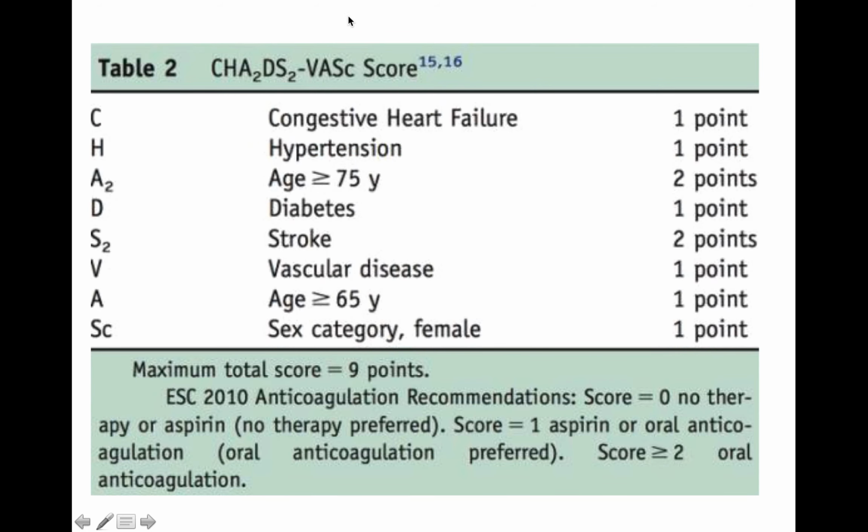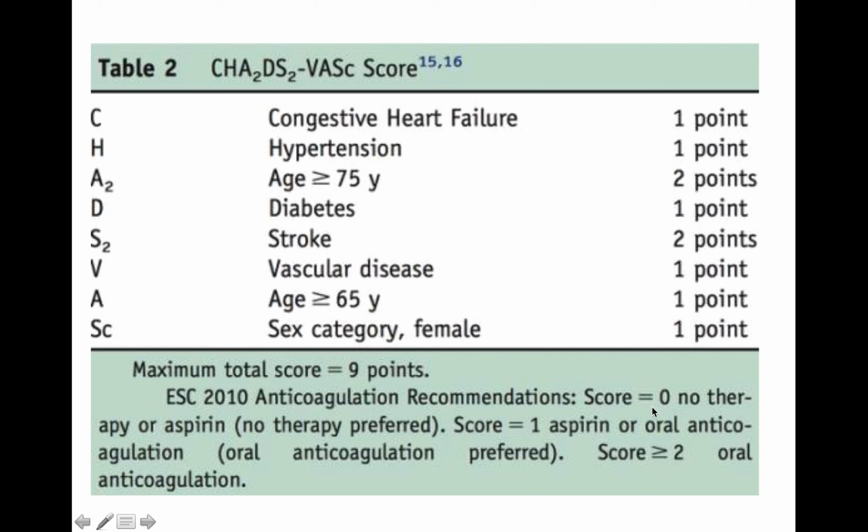So this is the CHA2DS2-VASc score. C stands for congestive heart failure, H is for hypertension, A2 is for an age greater than 75 years and they get 2 points. D is diabetes mellitus, type 1 or type 2. Stroke is 2 points. Vascular disease, age 65 or more, which is just 1 point, and sex category, so they're at an increased risk of stroke if they're female.